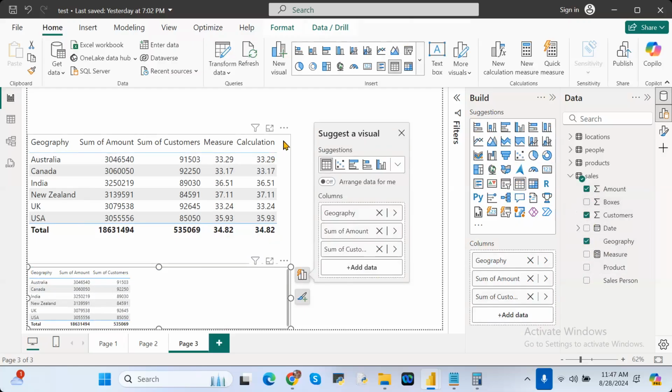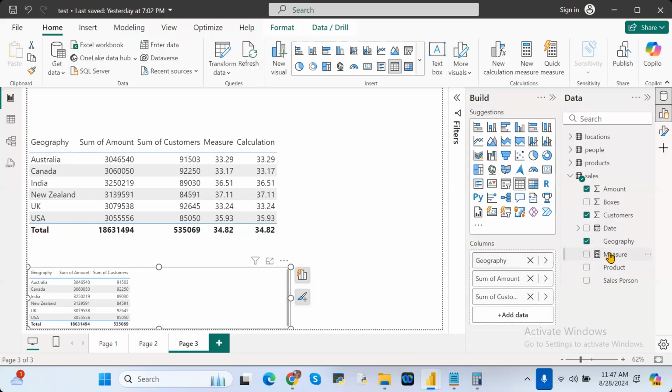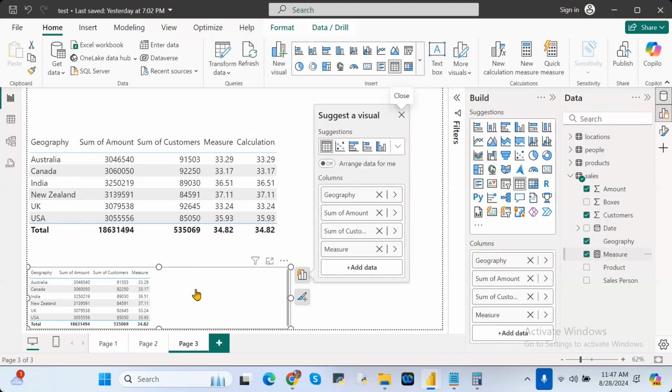See here, in this one, is there a new calculation or not? This calculation cannot be stored anywhere. It is only stored in this visualization. That's the reason this is not reusable, but a measure is always reusable. So anywhere I want to use it, I just drag and drop. Showing or not? That is the biggest difference.